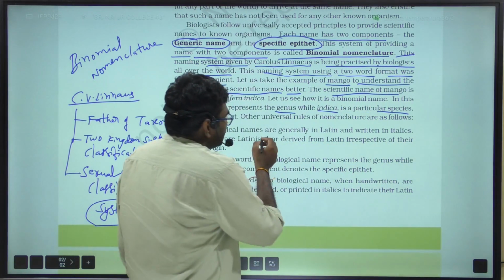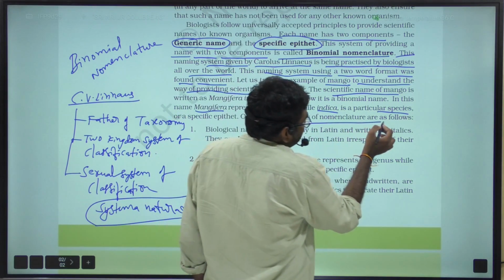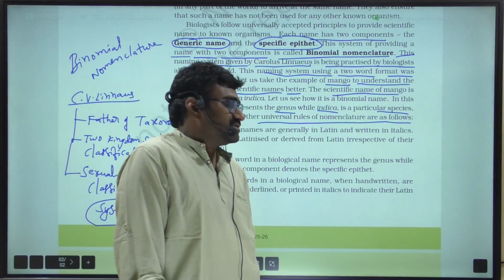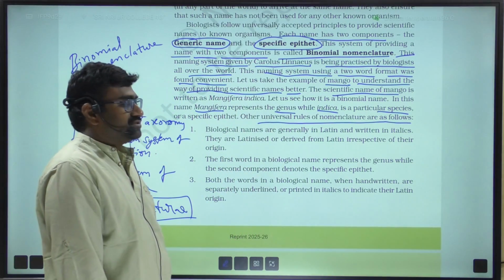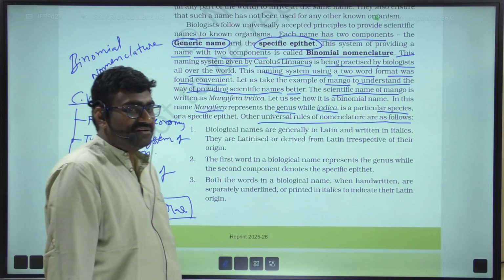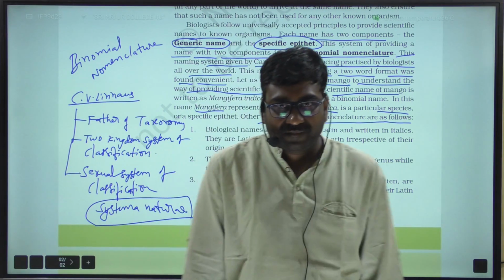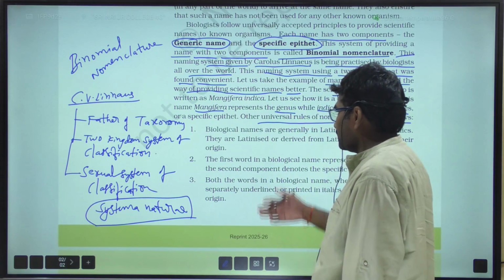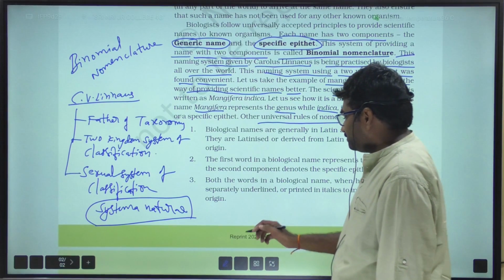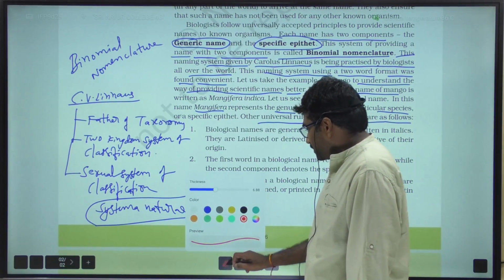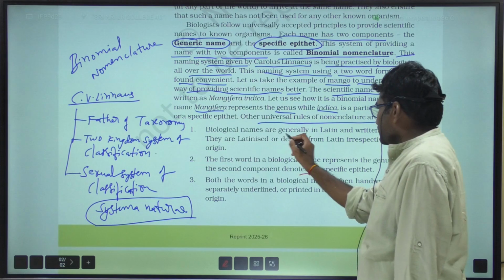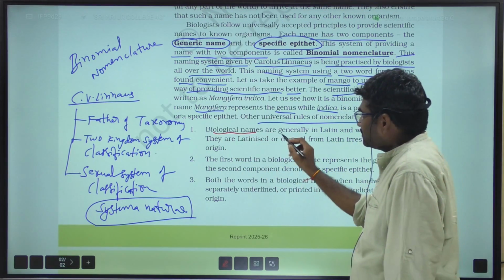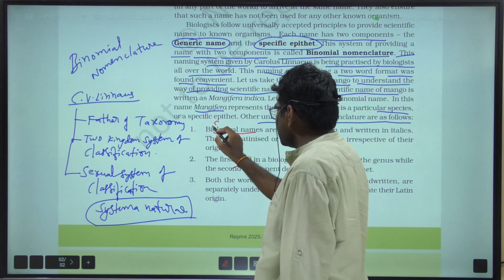Here are some universal rules of nomenclature. It is very important from the IB as well as the objective point of view, so you have to remember all these rules. The first rule is that biological names are generally in Latin. Biological names are scientific names.